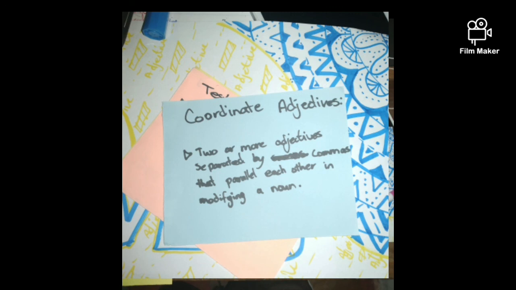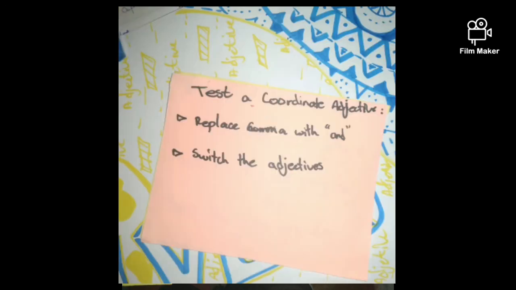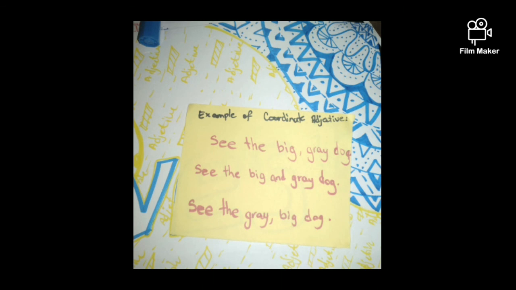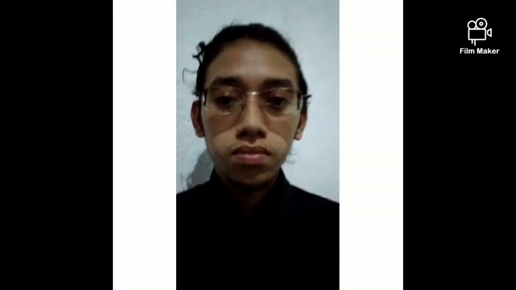Usually, you can test them by taking out the comma and using an and; if it makes sense, it might work. Also, you can switch the adjectives and see if they work as well. If it doesn't change the sentence or the meaning of what the sentence is conveying, it's correct and it's a coordinate adjective.